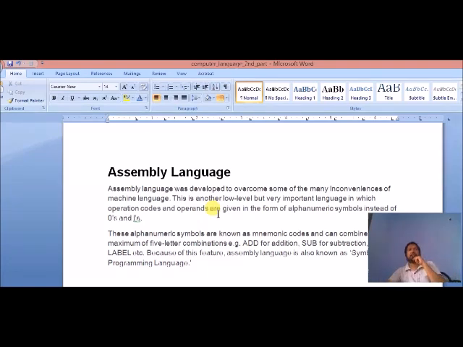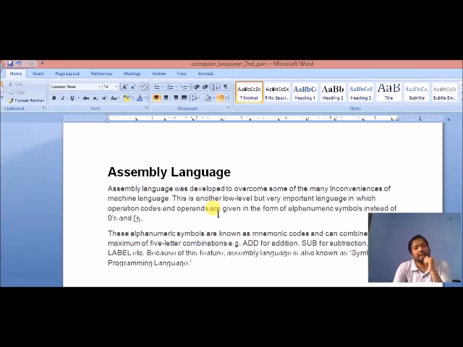I have already explained that. In this language we give instructions in alphanumeric characters or symbols. For example, addition and subtraction are represented by symbols, and those symbols are called mnemonic codes. Mnemonic codes are what we understand but the computer cannot. To make the computer understand, there is a translator called the assembler. The assembler helps to translate assembly language into machine level language, that is, 0 and 1.